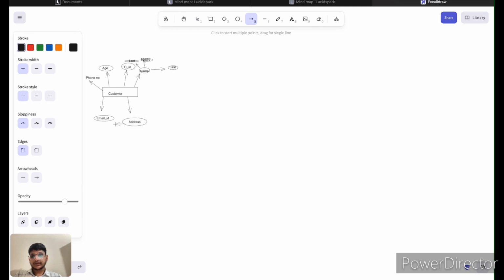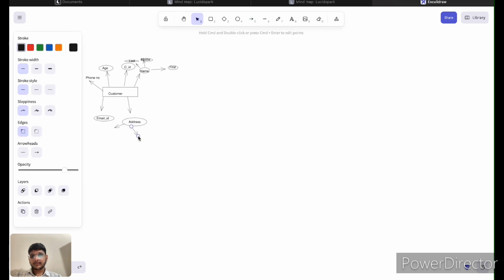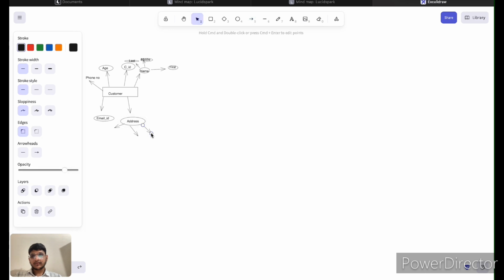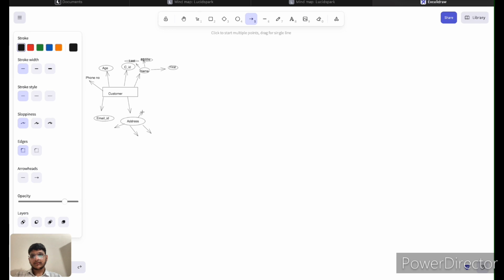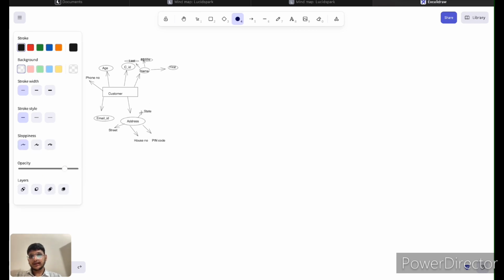Values like street of the customer, house number, pin code of their district, pin code, state, and also country. All these are the values of address.